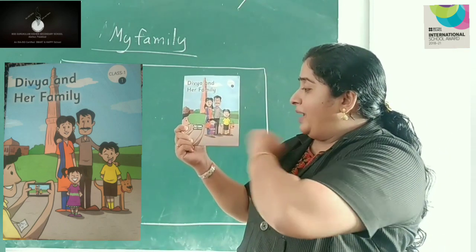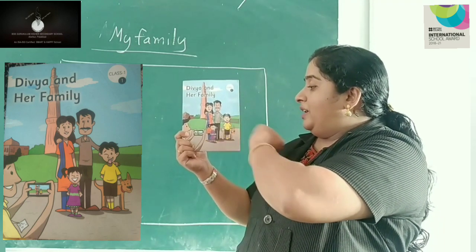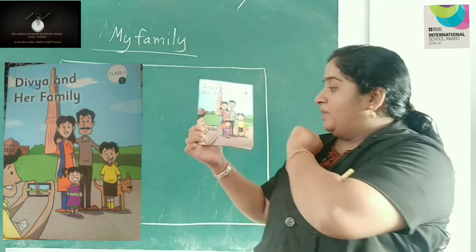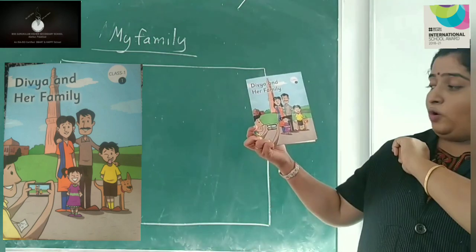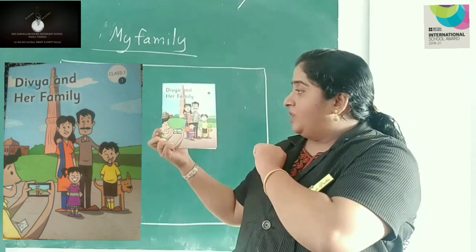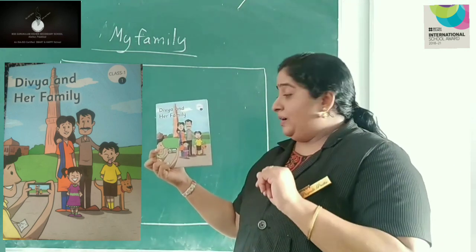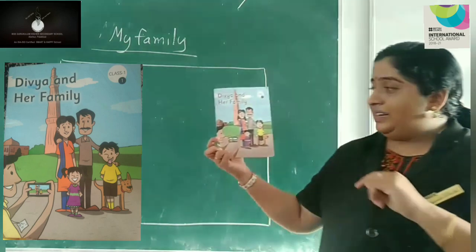Oh, this girl might be Divya. And this might be her mother, father and her brother. She has one pet dog. Some person is taking the photo. Can you identify the place where it is? I will give you one clue. I think it's the capital of India. Yes, it's Delhi.